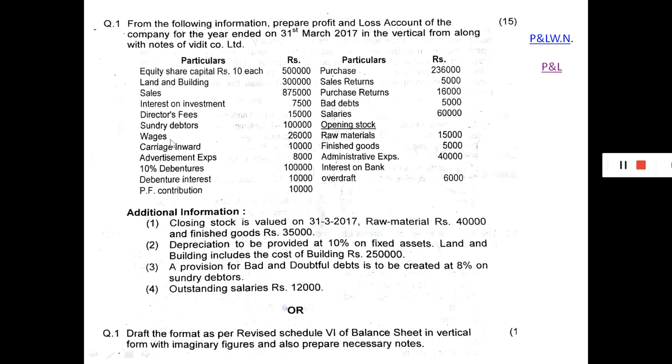Go to the next. Wages 26,000 will be considered as note number 6, employee benefit expenses. Next, carriage inward 10,000 will be considered as other expenses, working note number 9.